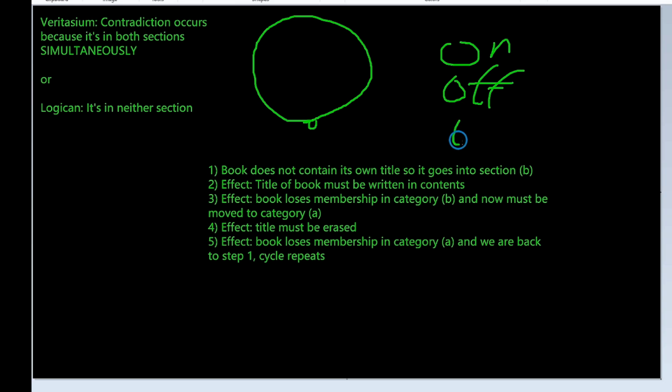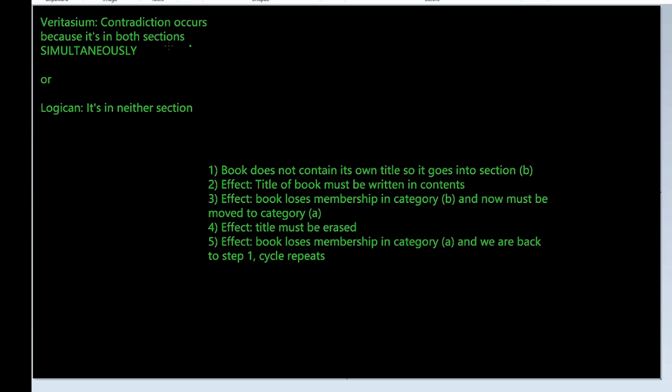Well, the answer is it's both, right? And that's not a contradiction because it's simply on and off at different times, okay? You can have different states if it's at a different time. It's only a contradiction if it's simultaneous.